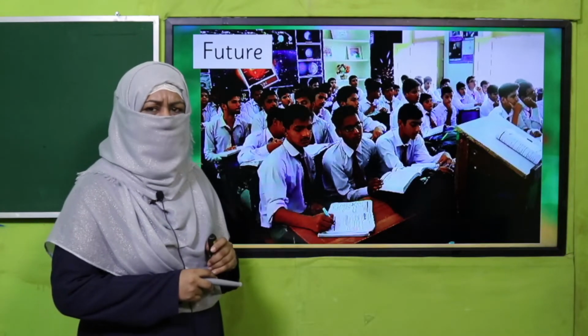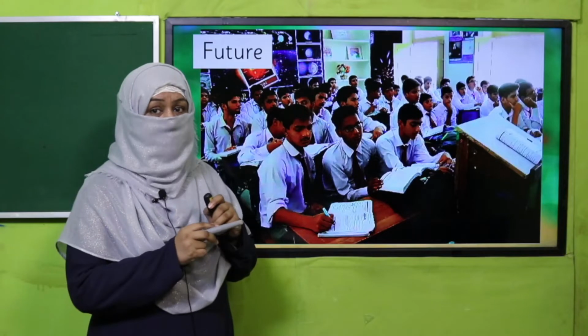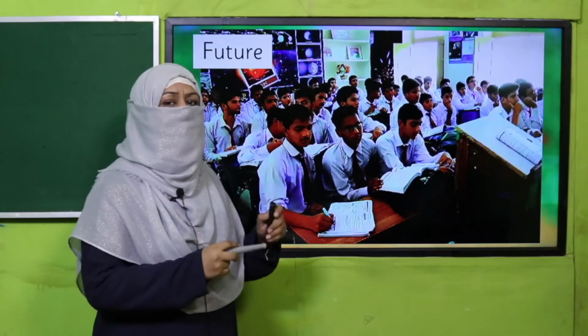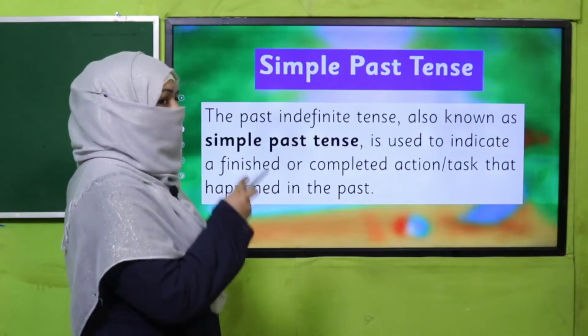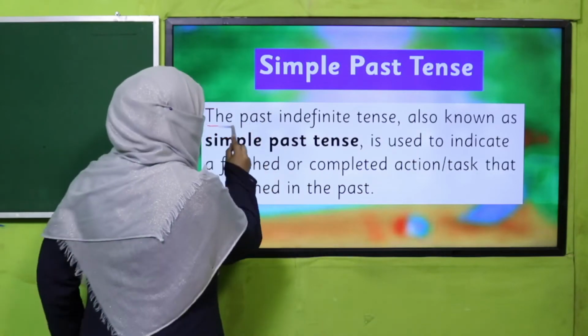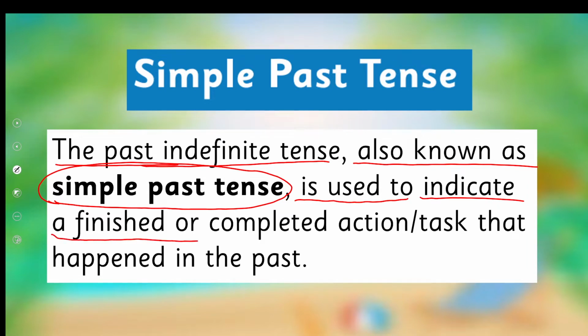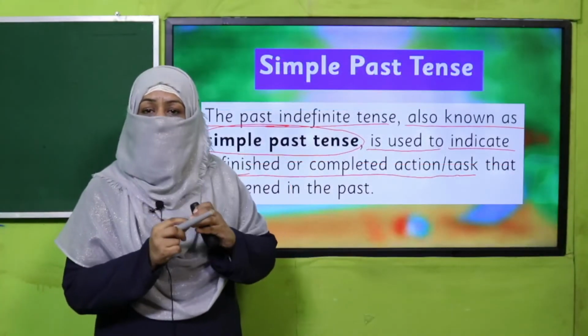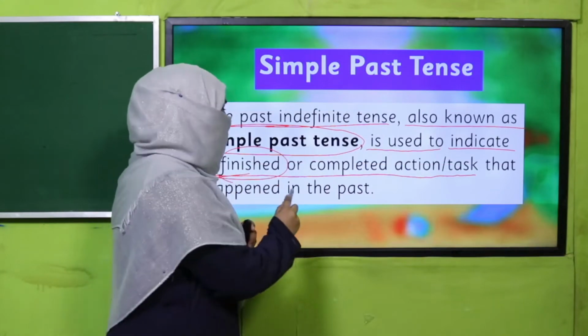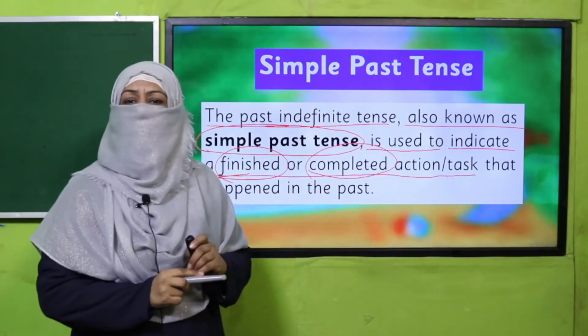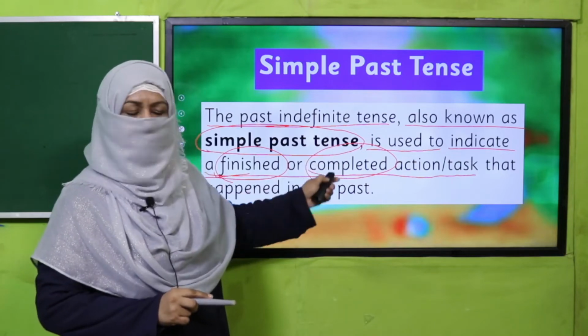Future tense so far we have not learned, but we have learned about simple present and simple past tense. So we are going to practice it today. So what does simple past tense do? This past indefinite tense, also known as simple past tense, is used to indicate a finished or completed action or task. Means if you are talking about or you are writing about a task which is finished, which has been completed, which tense will you use? Simple past tense, right?